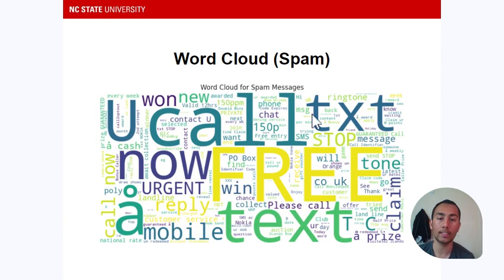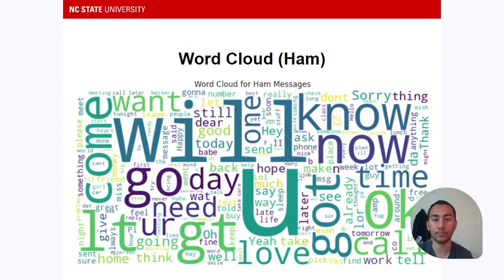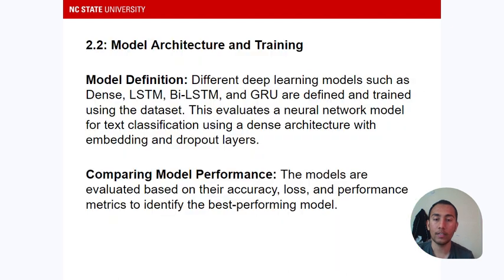So here you can see that call, now, urgent, free. These words are very popular in spam textual messages, and they indicate that a particular message can be a spam message. Similarly in ham, there's no particular pattern. After that, the four models that we trained were dense, LSTM, bi-LSTM, and GRU.